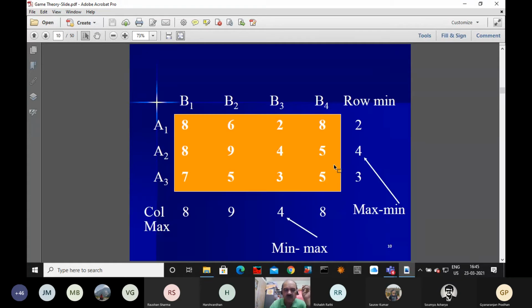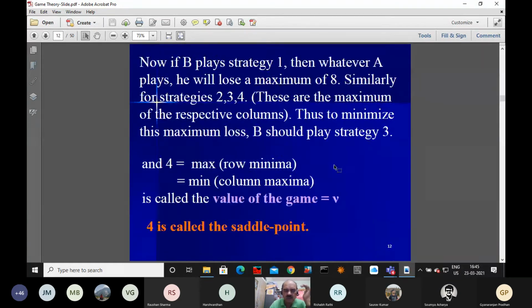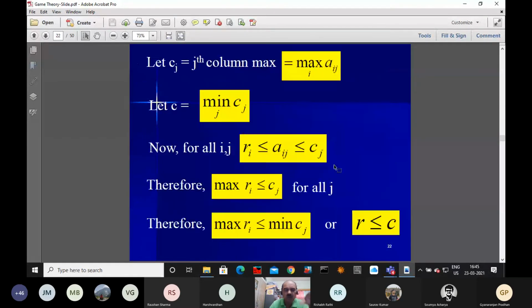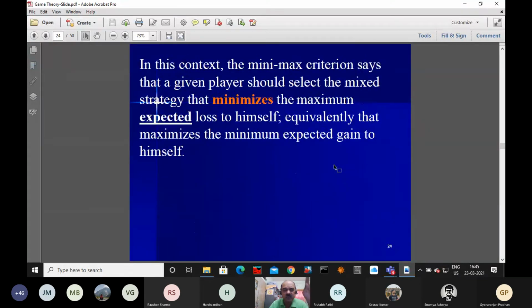Now we have come to this. This is done. Now we have defined already the probability. I have told already, what is the goal of player A? Player A is maximizing his minimum expected gain. And what is the goal of player B? Minimizing his maximum expected loss.